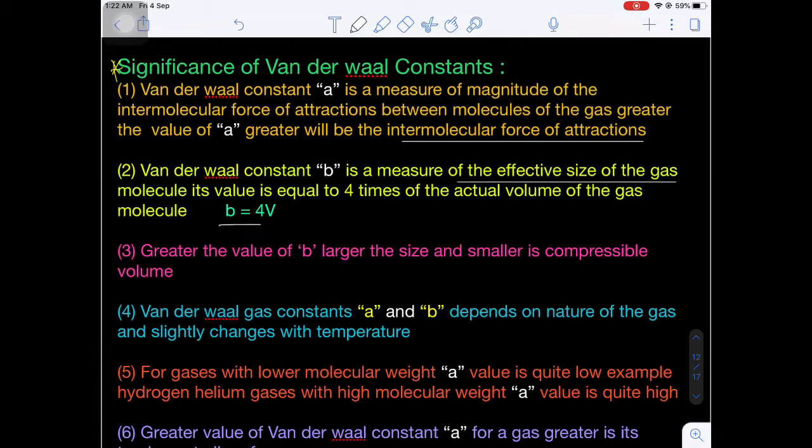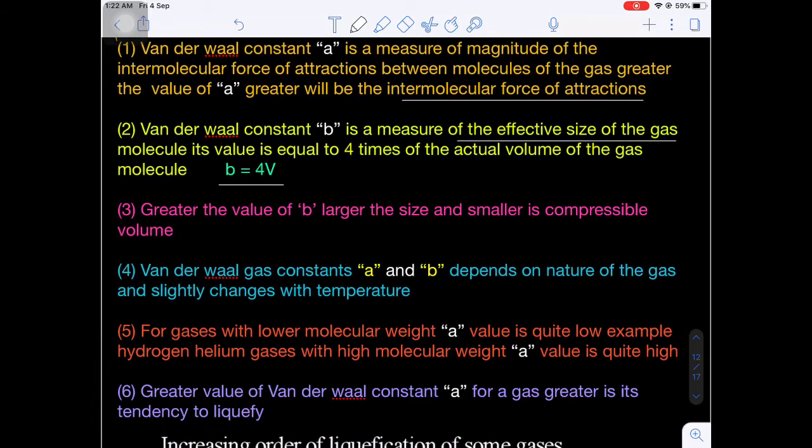Okay. Now we know the excluded volume is equal to 4 times the actual volume of the gas molecule. Next point: as the b value is larger, that means the molecular size is larger. When the molecular size is larger, it will be less compressible, so the compressible volume is smaller. Are you getting my point? If the molecular size increases, the molecule will be less compressible.